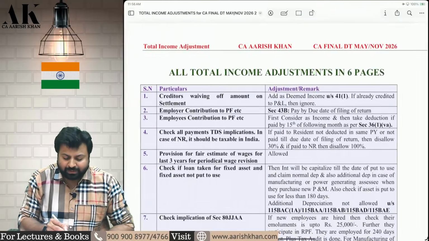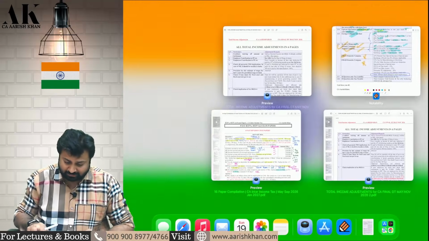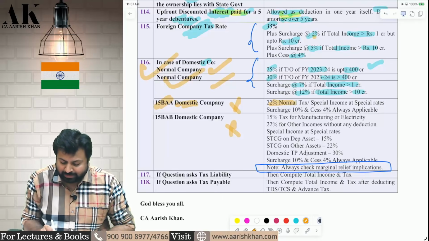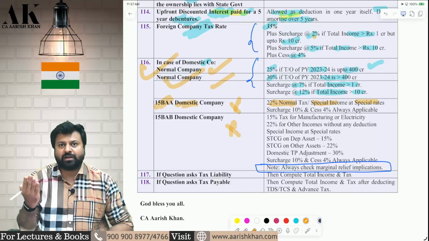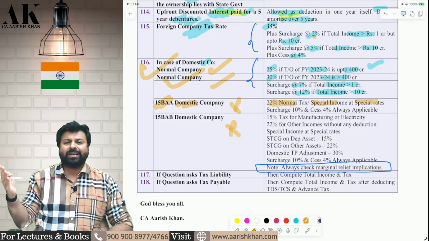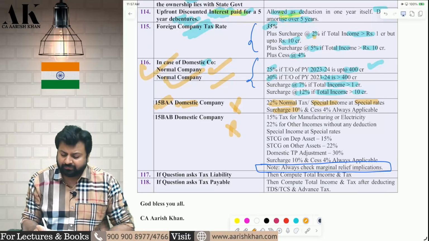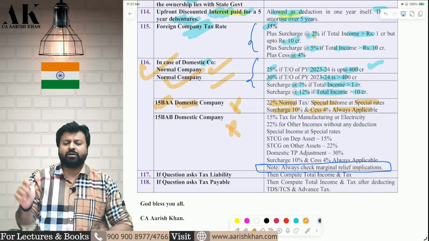Therefore now, for domestic company under 115BAA, what happened? For domestic company under 115BAA, 22% normal tax, special income will be taxed at special rate like 111A, 112, 112A, lottery, all these things will be taxed at special rate. Then 10% surcharge always, and 4% cess always, irrespective of income.